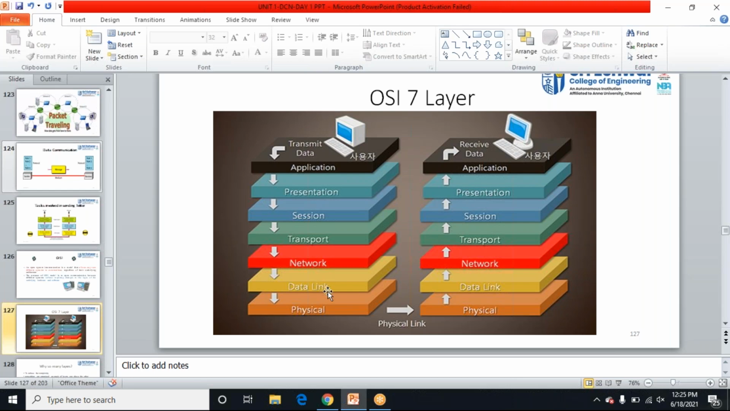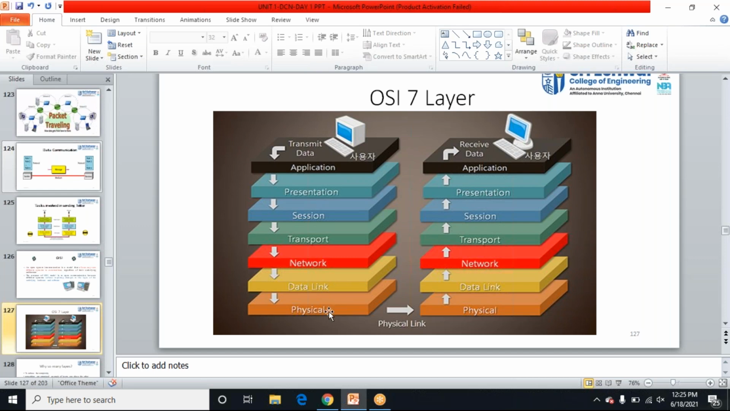Whereas in the data link layer, the segments will be further divided into small frames. Here in the data link layer, we are going to use switches. In the network layer I'm going to use routers, and in the data link layer I'm going to use switches. Switches, we know it, right? The MAC address table is there. By reading the source MAC address and destination MAC address, my packet will be routed to a destination. So this is the function of the data link layer.